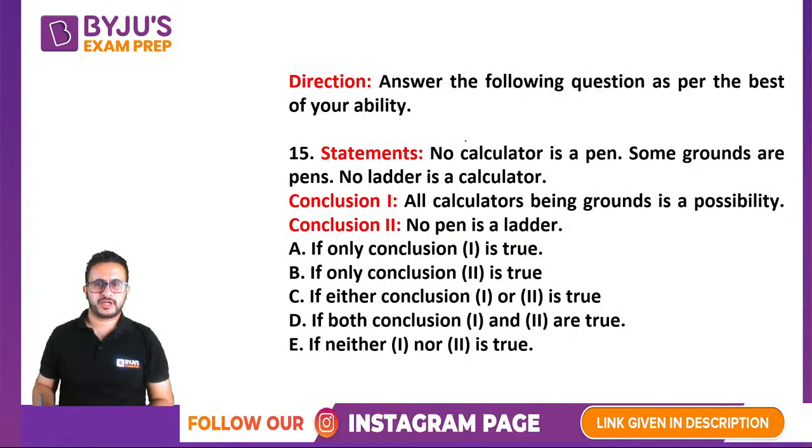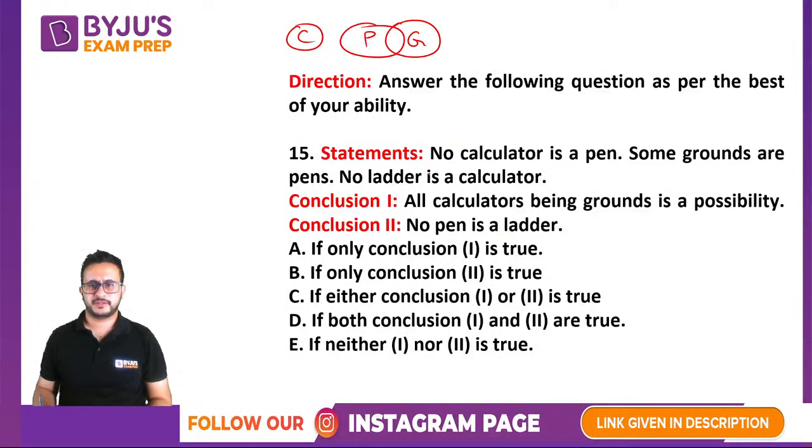So it says no calculator is a pen. So for calculator and pen, there should be no overlap. Some grounds are pens, so that means some overlap between pen and ground. No ladder is a calculator, so there is no overlap between ladder and calculator. Now ladder can be anywhere except overlapping with calculator.